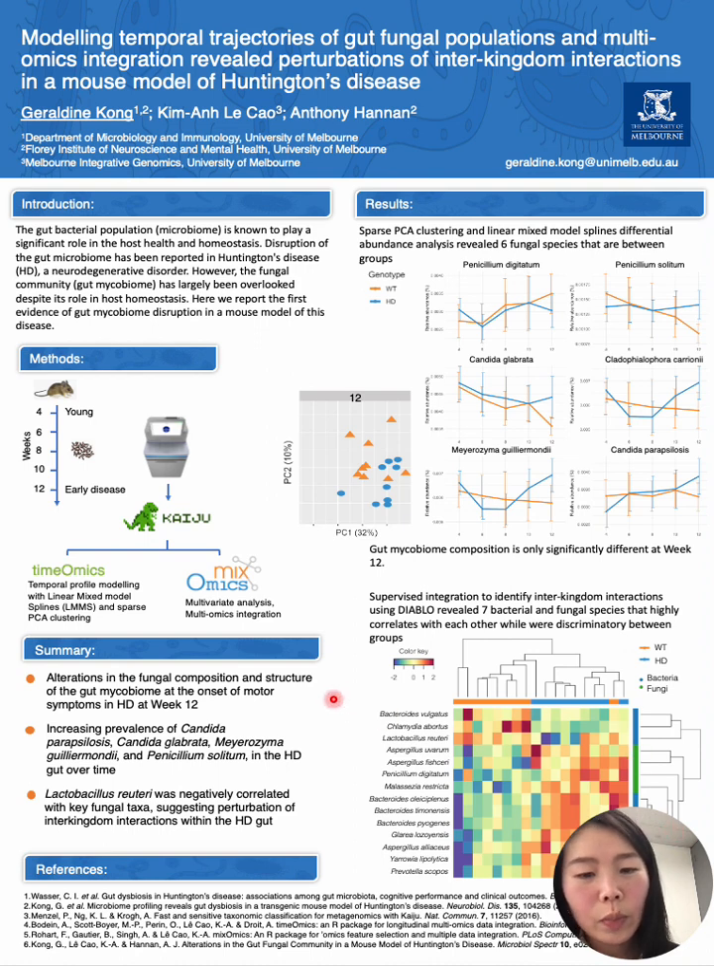So in summary, we found evidence of changes in the gut microbiome composition at week 12, which also coincides with the onset of motor symptoms. We also found increasing prevalence of several key species in the HD gut over time, and also our inter-kingdom integration analysis found Lactobacillus reuteri to negatively correlate with many key fungal taxa, suggesting alterations in inter-kingdom interactions within the HD gut.